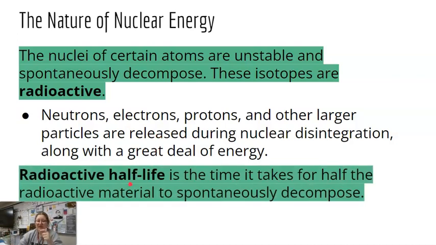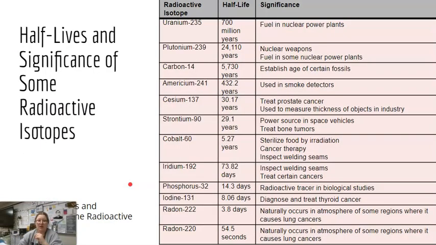The radioactive half-life is the time it takes for half of that radioactive material to spontaneously decompose. If we look at the different radioactive isotopes, we look at the half-life of how long it takes them to do it naturally. Radon is pretty quick. Uranium, which is what we use as fuel in power plants, takes 700 million years. So while it is radioactive, it is a little bit more stable than some others.